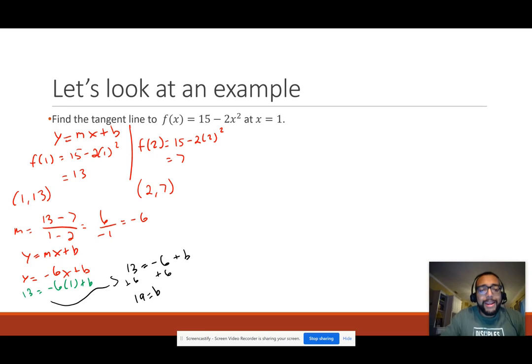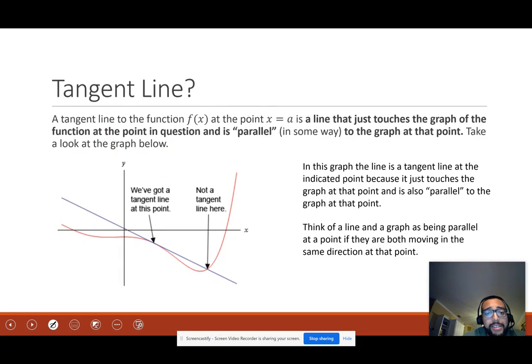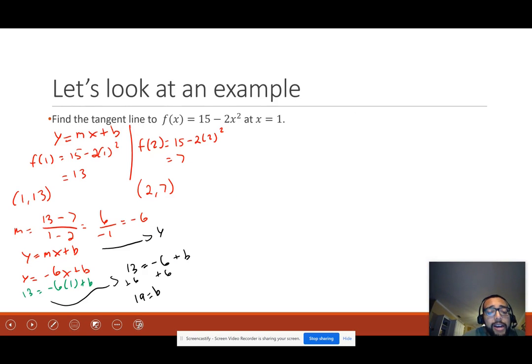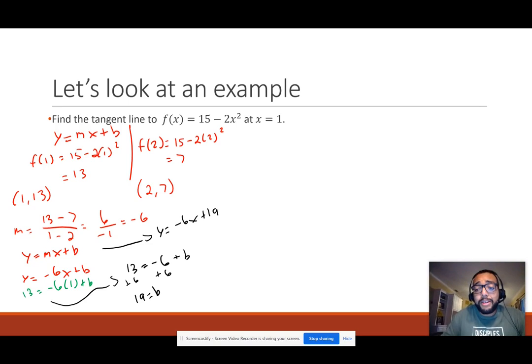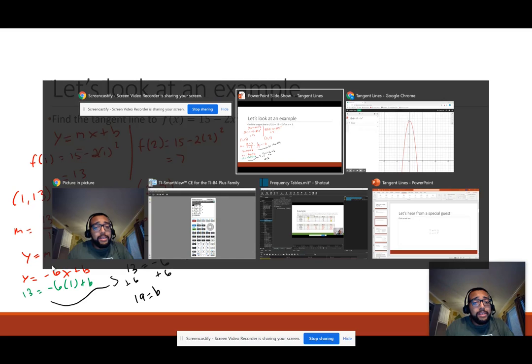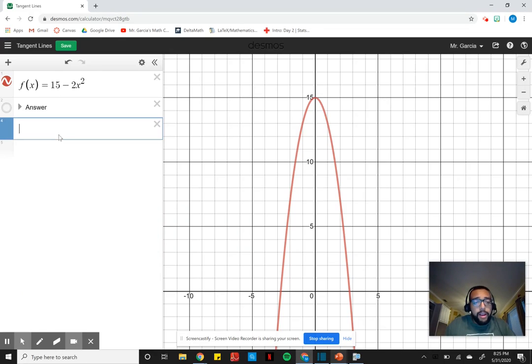Cool. And now it's very slanted and altogether it's kind of weird to write on this. But this gives us our equation. So this equation, no, it won't be, yikes, that's not good. It won't be the tangent line, but it will give us a good glimpse on how we can find it. So y equals negative 6x plus 19. It's not the tangent line, but let's see what that looks like when we graph it. y equals negative 6x plus 19.